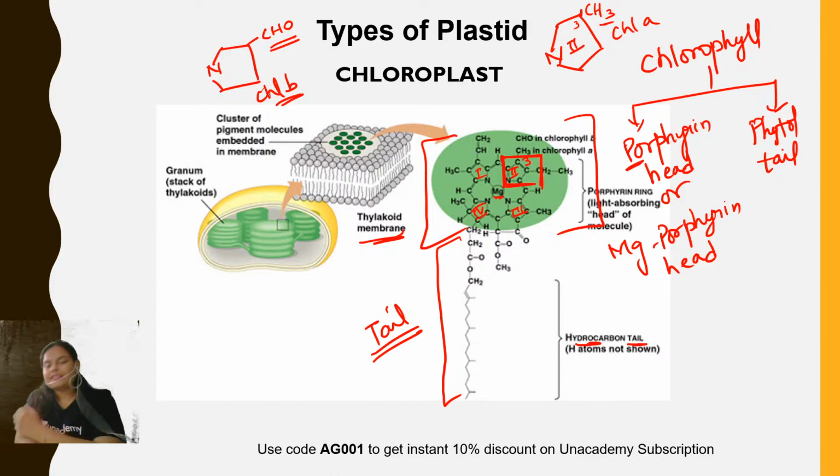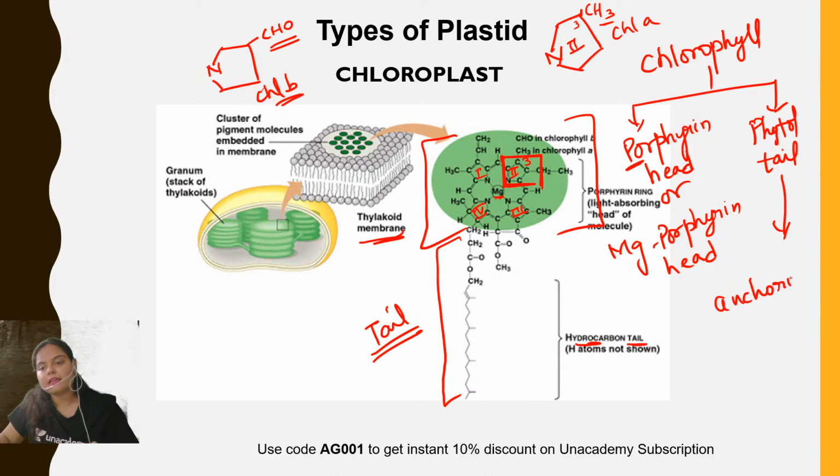I am telling you the basic structure. In detail, we will study the structure of chlorophyll in the photosynthesis chapter, because we will see the relevance of how the chlorophyll molecule is formed and its role in light absorption. But for now, we need to remember that they are present in the thylakoid membrane, and chlorophyll has two components: the porphyrin head, which is actively involved in light absorption, whereas the phytol tail is only helping in anchoring the porphyrin head.